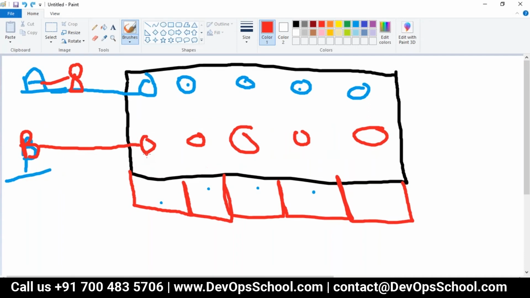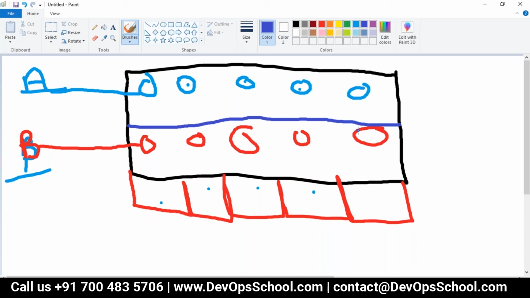So there should be some way to divide the cluster and control the cluster by the sub team. So then Kubernetes said, no problem, don't fight like this. This whole cluster, whatever you have, you can divide into sub clusters. Again, please mind it, I am drawing a line which is horizontal, not vertical.